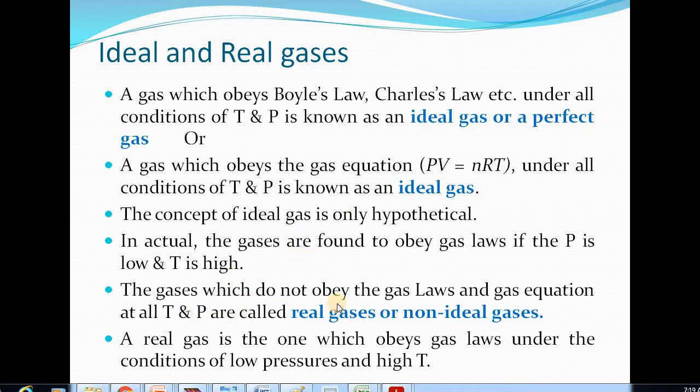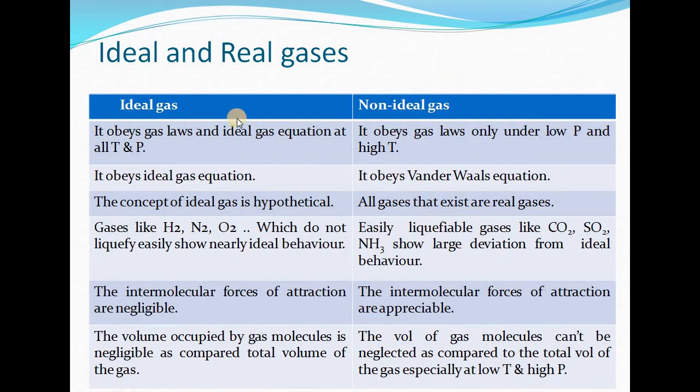So the gases which do not obey the gas laws and gas equation at all temperature and pressure will be known as real gases or non-ideal gases. A real gas is the one which obeys gas laws under the conditions of low pressure and high temperature. Under these conditions, intermolecular forces of attraction among the molecules are weak and the gas behave near to the ideal behavior. So these are the various differences among ideal and real gases.